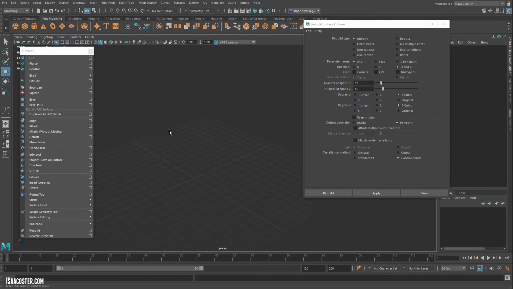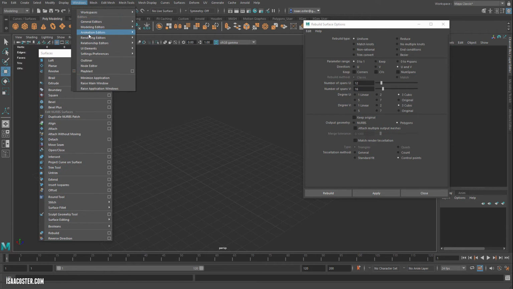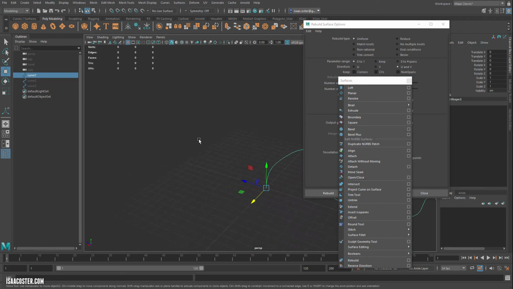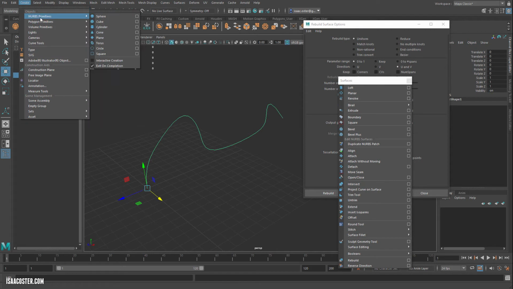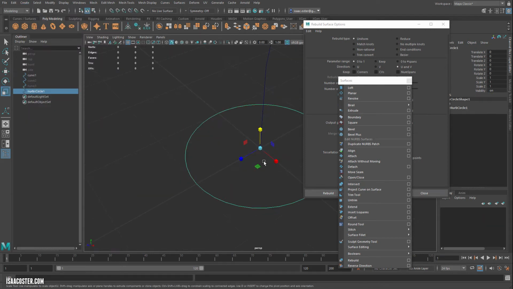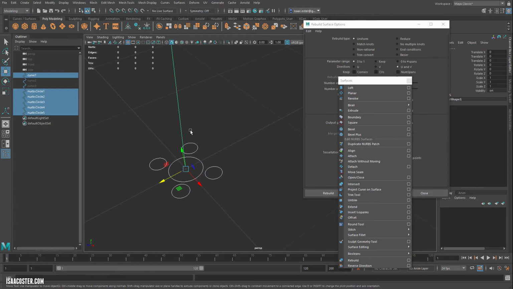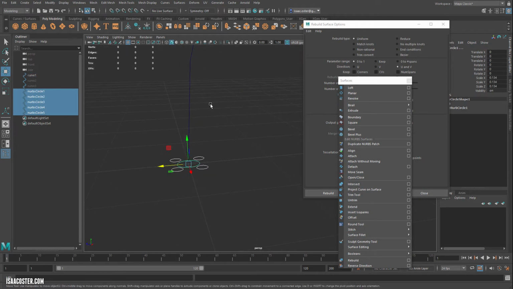And let me just very quickly show you one additional thing before we leave our Nurbs lesson behind. Let me go to the outliner. Let's show this curve. So I'm going to go ahead and create some circles. So we'll go to create and then Nurbs primitive and circle. And I'm just going to kind of scale it in a little bit. I'll hit Control D to duplicate it, and then I will just make a few smaller ones here. We'll select all of these, deselect the drag selected bigger curve.